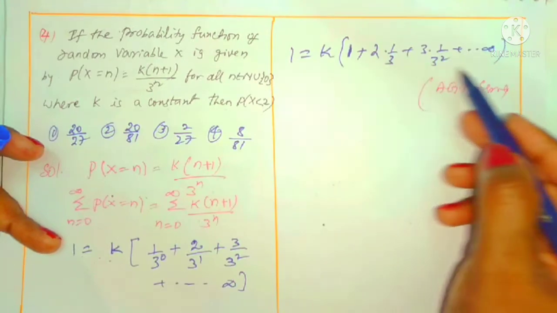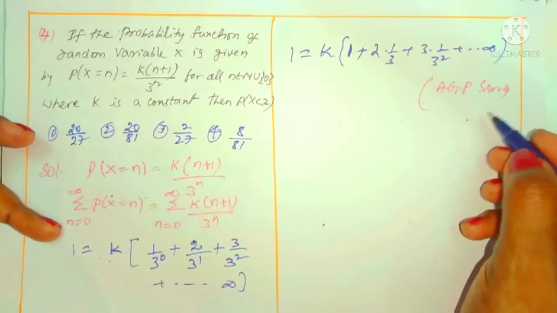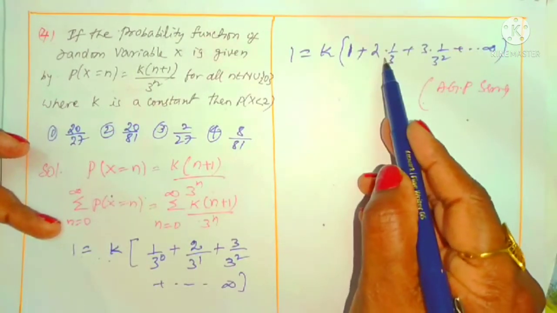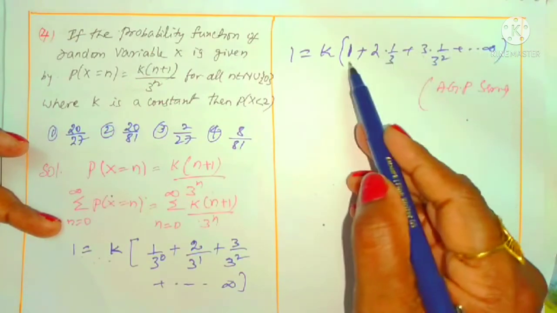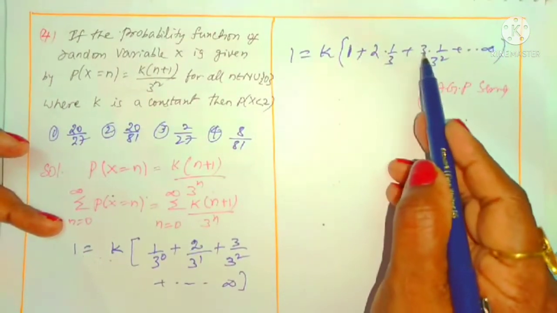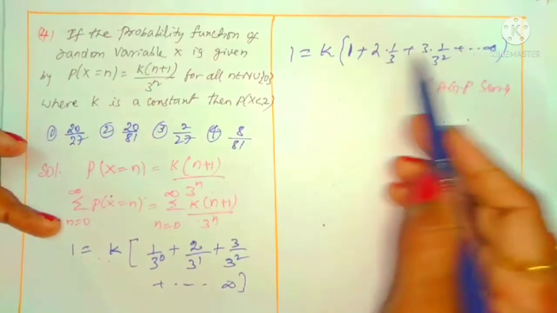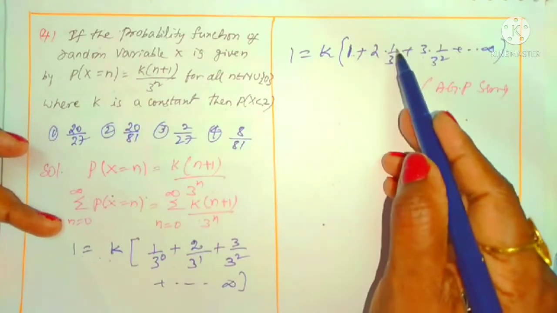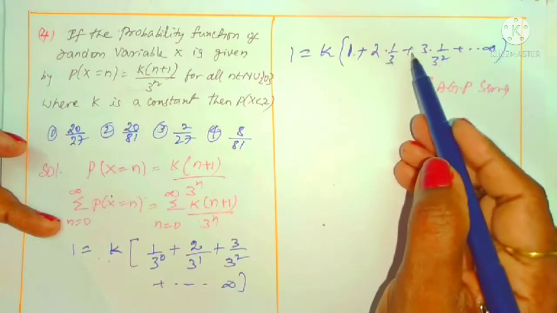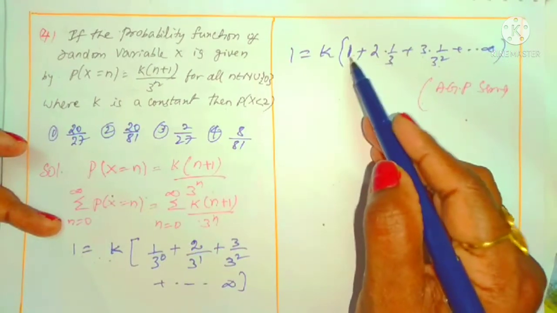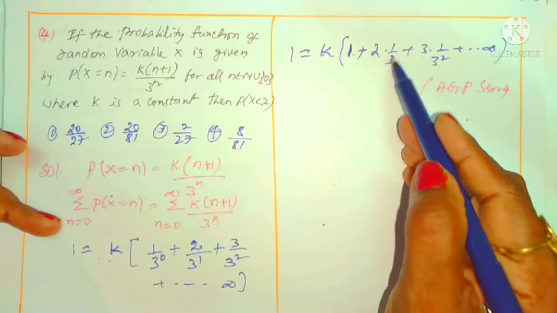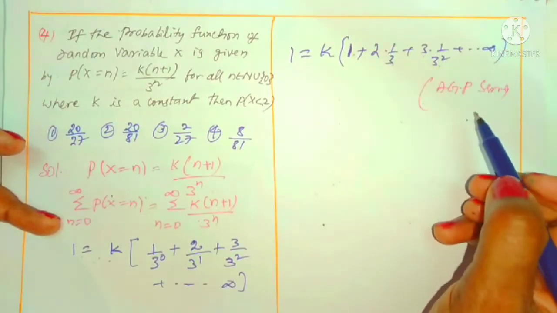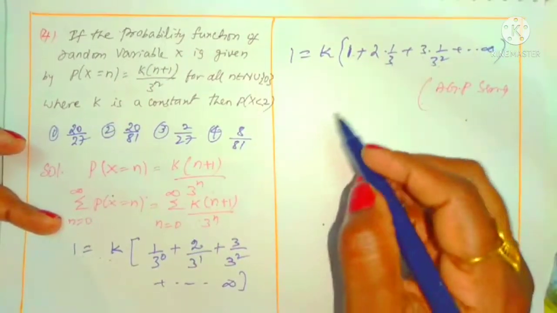AGP series up to infinity terms is there, like 1 plus 2 into 1 by 3 plus 3 into 1 by 3 square. There are infinity terms. To find out sum of infinite terms in AGP series, you have to recognize how you know this is AP series. You know 1, 2, 3, those common differences are equal, like 2 minus 1 is 1, 3 minus 2 is 1. These form an AP series. And you can understand that we can think this is 1 into 1 also: 1, 1 by 3, 1 by 3 square and so on. We can find its ratio, 1 by 3 by 1 is 1 by 3, 1 by 3 square by 1 by 3 is also 1 by 3. Means 1, 1 by 3, 1 by 3 square and so on is a GP series. That's why this is called as AGP series.